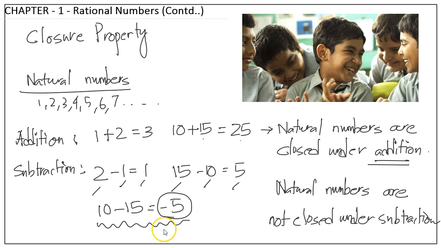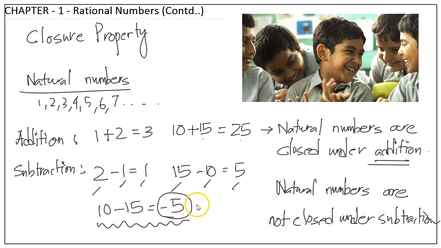So you may ask, sir, you are telling that there are some cases that also fall under natural numbers, right? That means 2 minus 1 is equal to 1, 15 minus 10 is equal to 5. So here I am subtracting two natural numbers and getting another natural number, right? Yes, that's correct. But there are also many cases where you subtract a bigger number from a smaller number, and you will get a negative number, right?